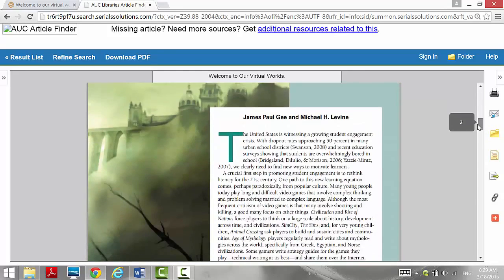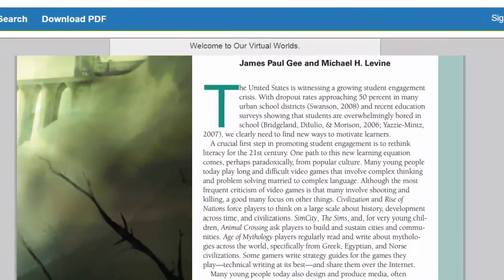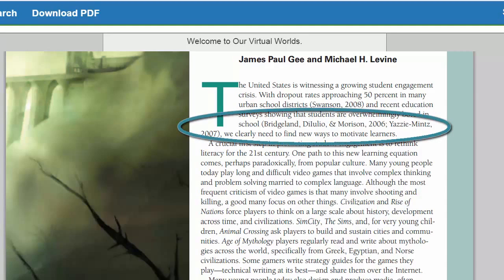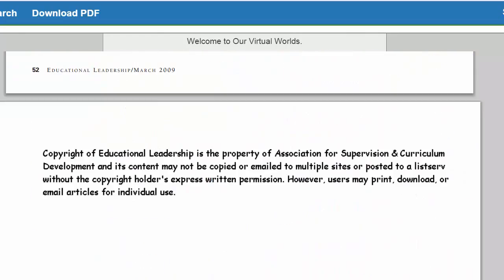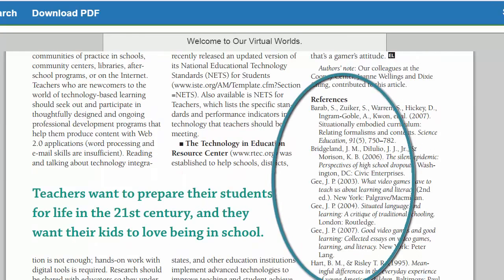So if we scroll down and we look at the first page of the article, we see that it does not have an abstract. However, if we look more closely at the article, we can identify in-text citations. Now let's scroll down to the end of the article to look at its list of references. And here we have the page with references.